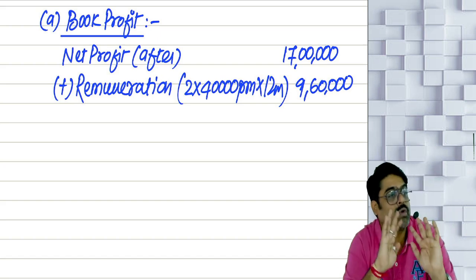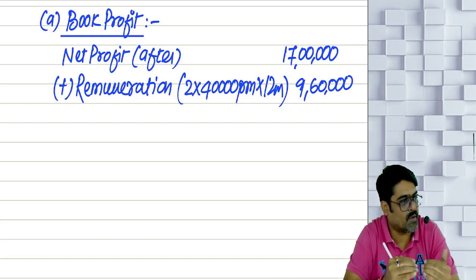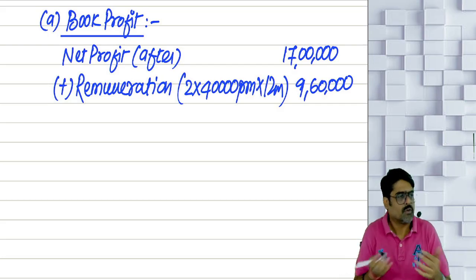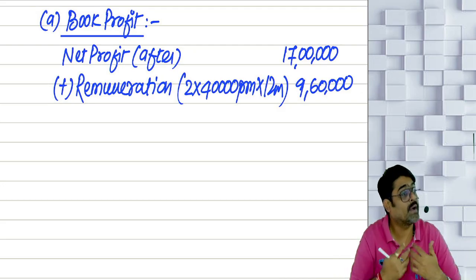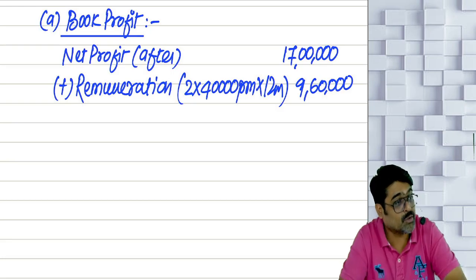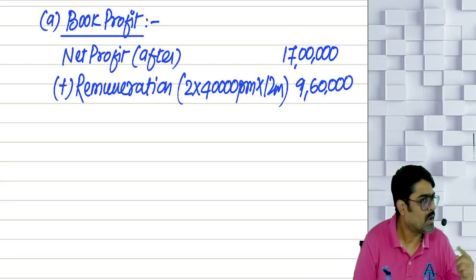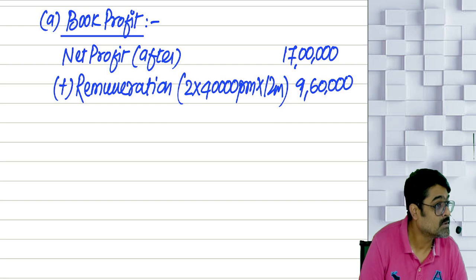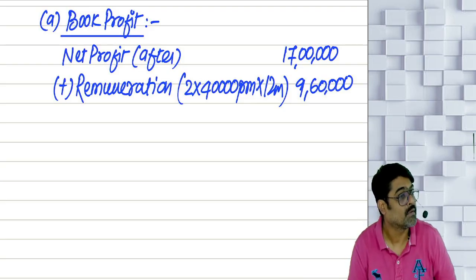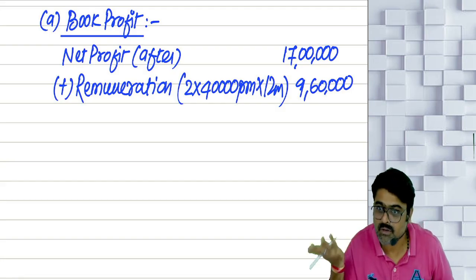See, don't add back depreciation. Why? Because for calculating the book profit, the net profit should be after depreciation. So depreciation is already reduced. No need to again reduce and no need to again add back. Getting my point? Net profit should be after interest also, but after allowable interest. How much amount should you have reduced? 75,000. Why have you reduced 75,000? Add back 75,000. How much should be reduced? 60,000. Reduce 60,000. Net 15,000 will be added back.